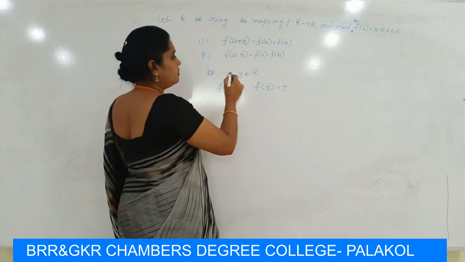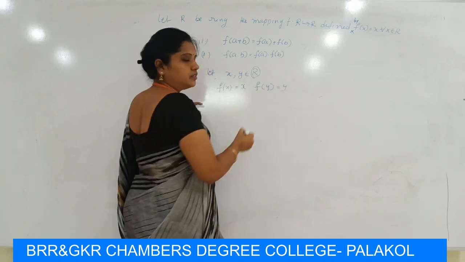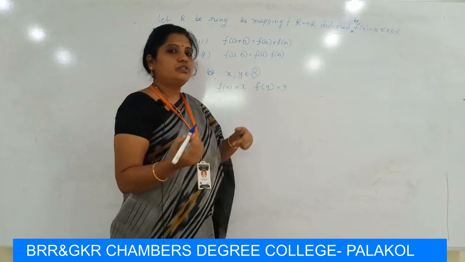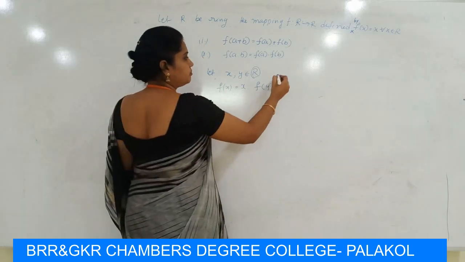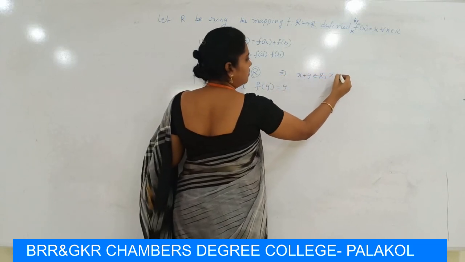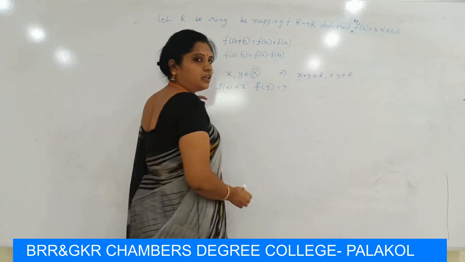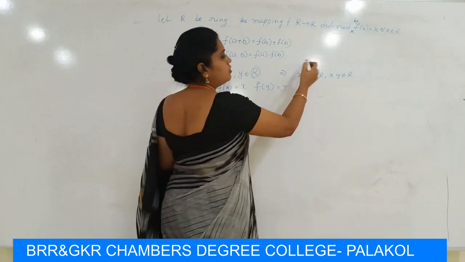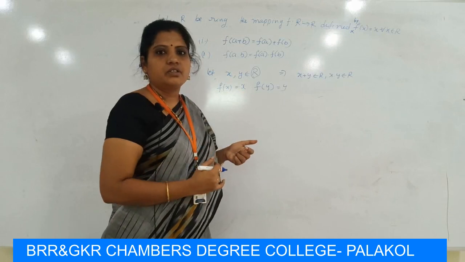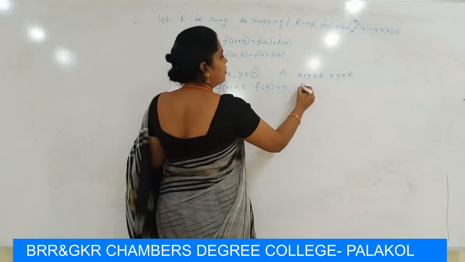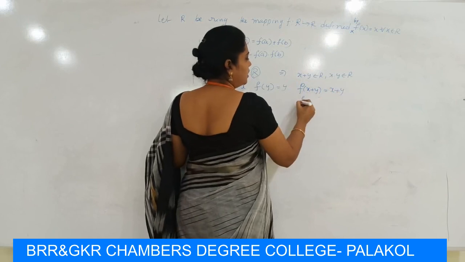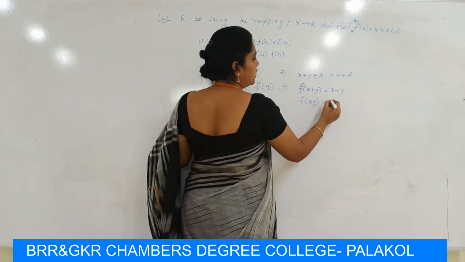Since R is a ring, x plus y also belongs to R, and x dot y also belongs to R. So these two are also elements of R, and every element of R has image f of x equal to x. So f of x plus y is also x plus y, and f of xy is also xy.